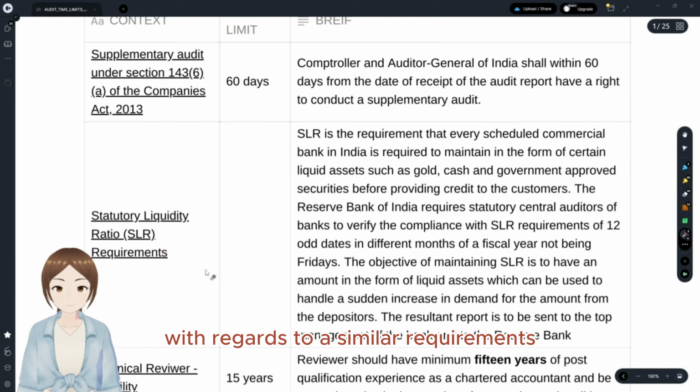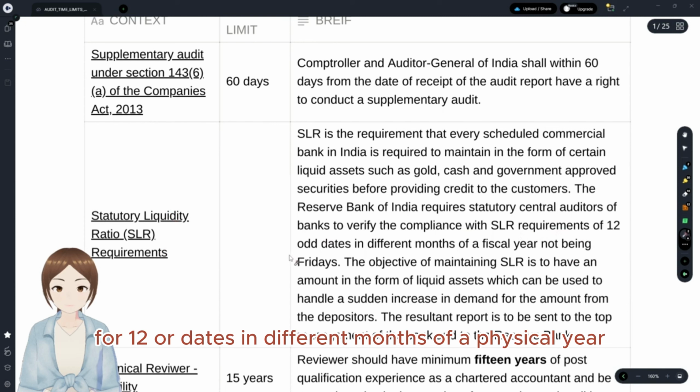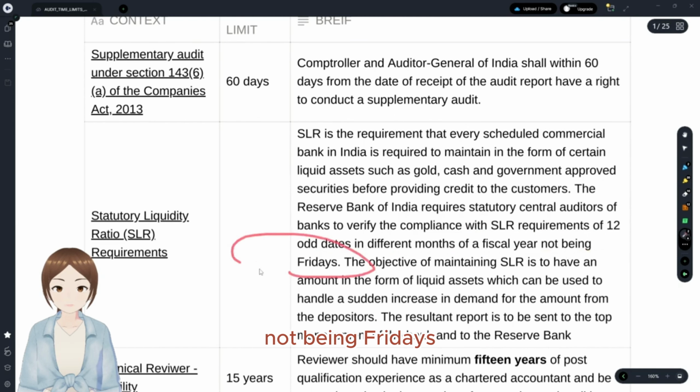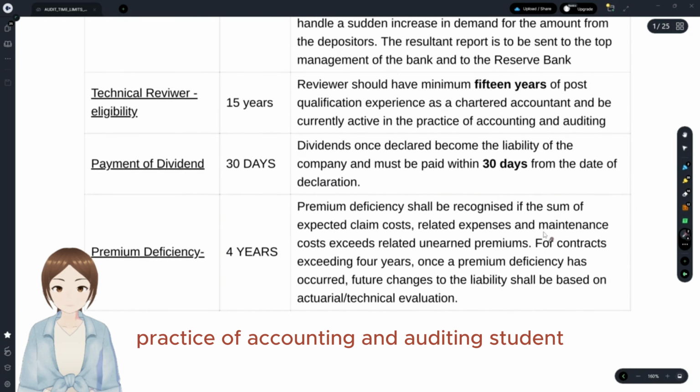SLR requirements. With regards to SLR requirements, the auditor has to check that the SLR requirements were complied with for 12 odd dates in different months of a fiscal year, not being Fridays. They have to check for that also. Technical reviewer needs to have 15 years of post-qualification experience as a chartered accountant and be currently active in practice of accounting and auditing.